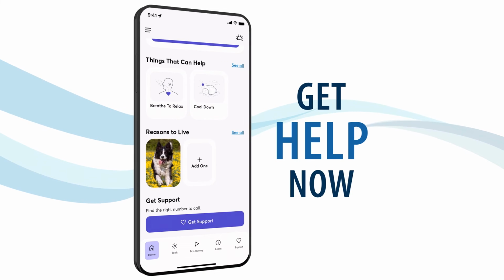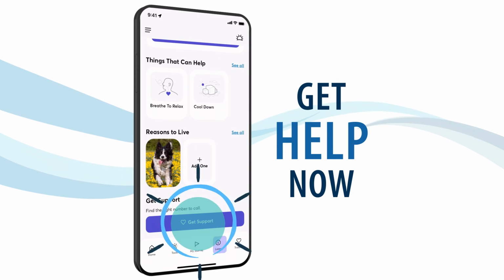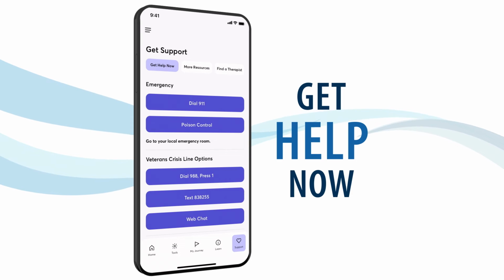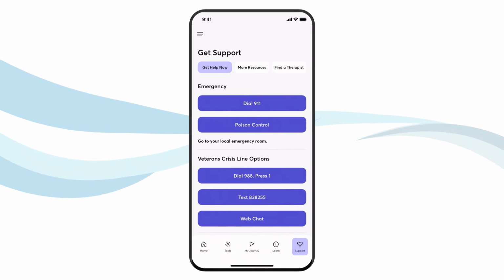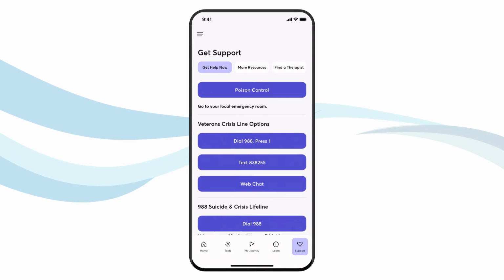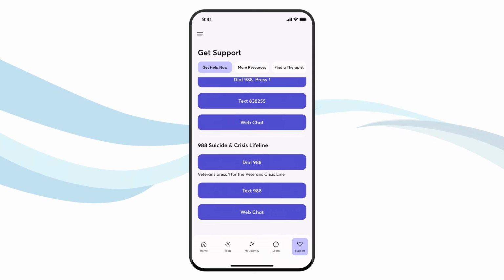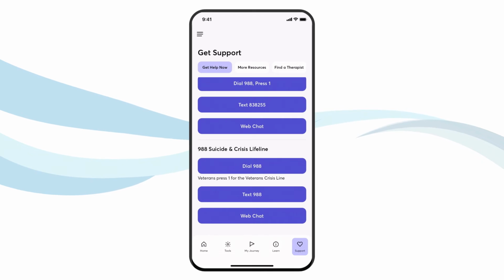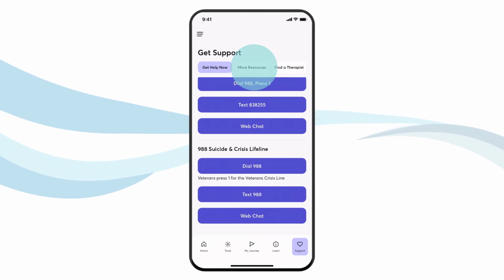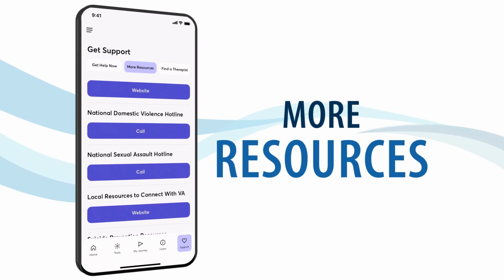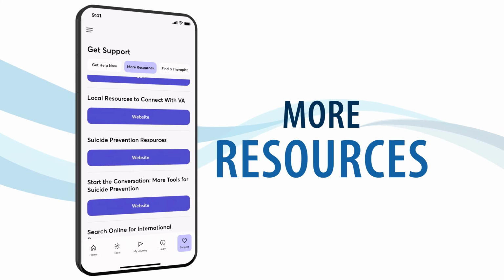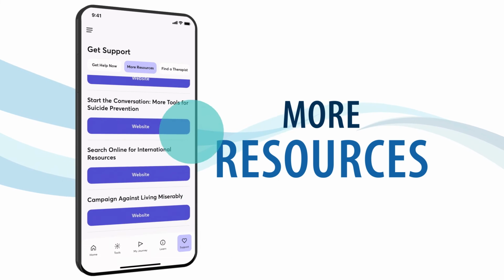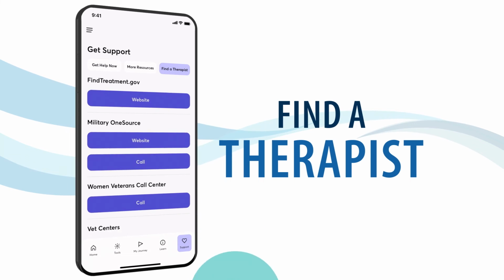You can also access support tools by clicking Get Support. You'll find crisis resources including links to dial 911, poison control, and the Veterans Crisis Line, which can be reached by dialing 988 and then pressing 1. Or other resources like the National Domestic Violence Hotline. There's also a section to help you find a therapist.